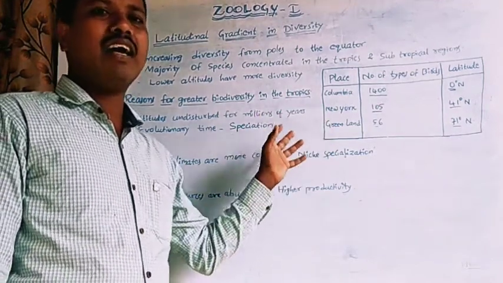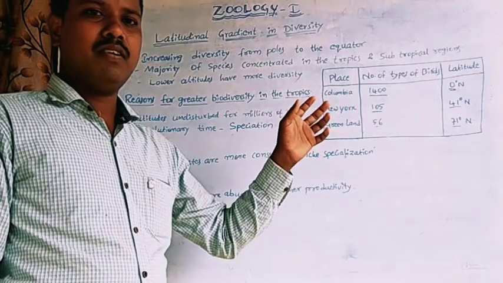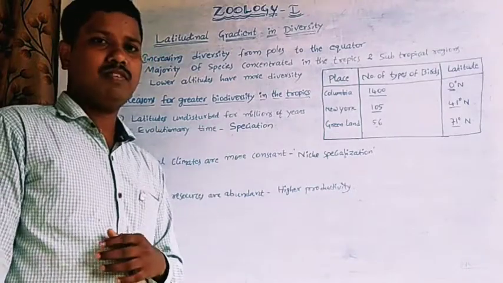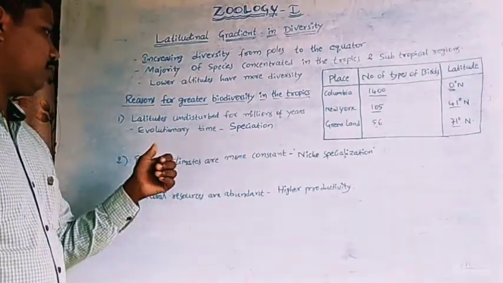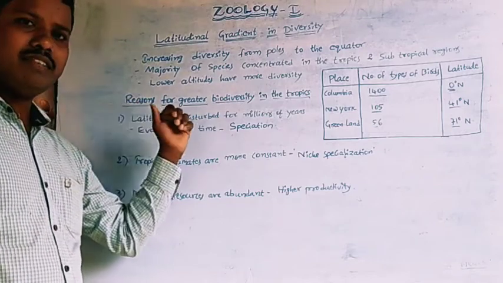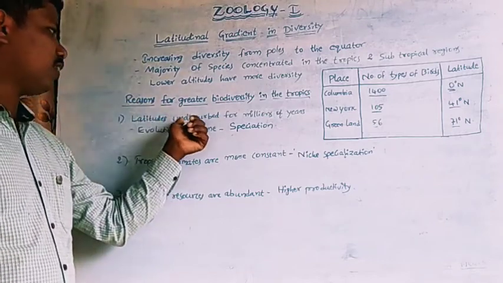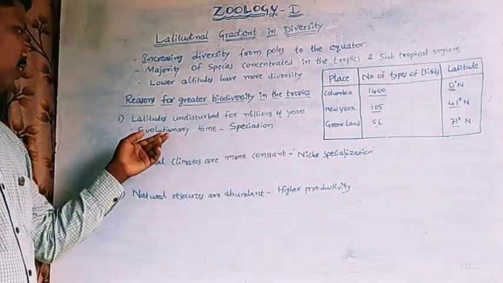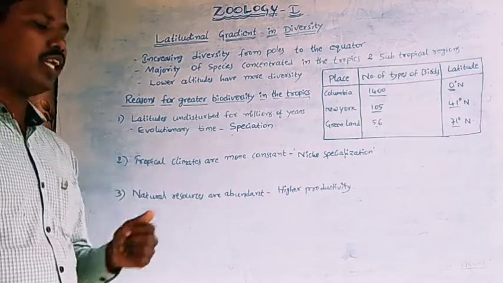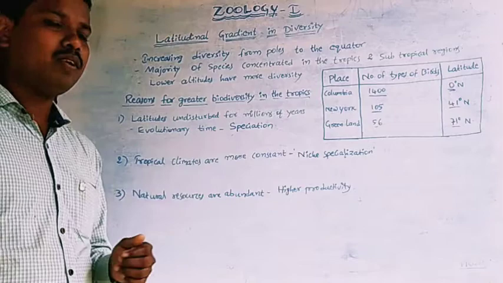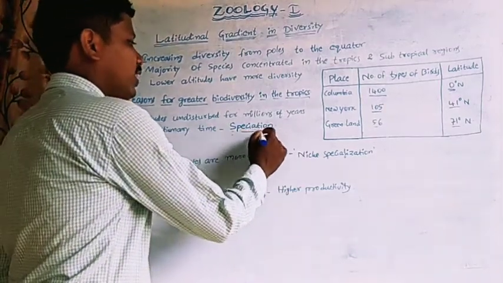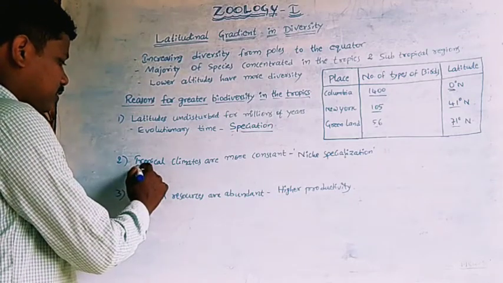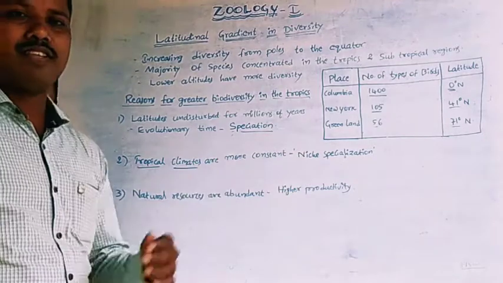So this long time is favorable to evolutionary time. It had a long evolutionary time when the latitudes are undisturbed for millions of years. This long evolutionary time is available for speciation. Second reason, tropical climates are more constant.